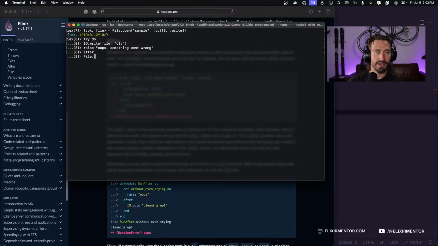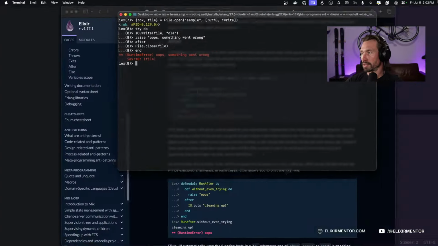And then we want to say File.close. We want to close the file, so we want to close this process, and then hit end. And then when I hit enter, we get, "Oops, something went wrong."